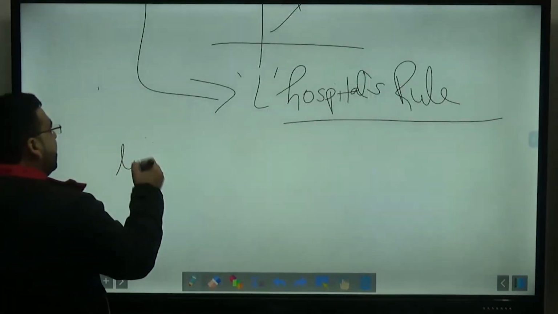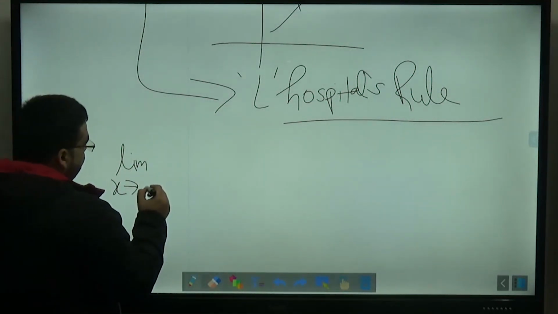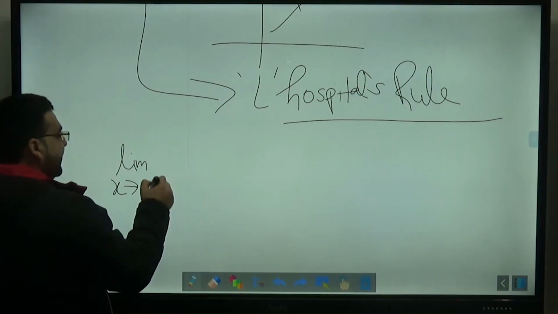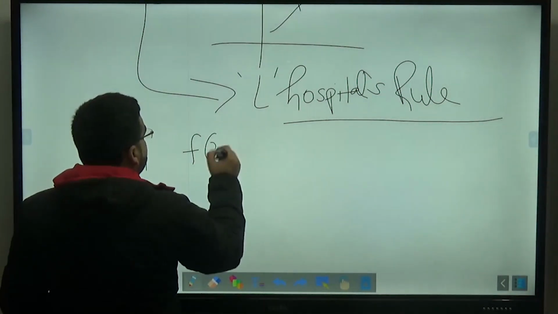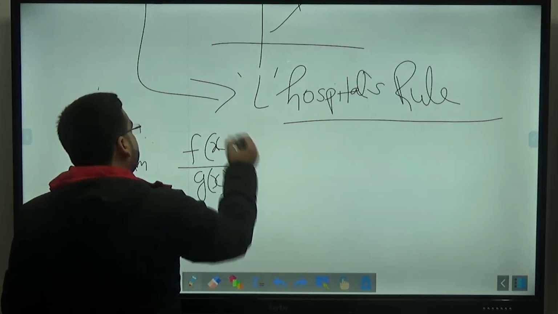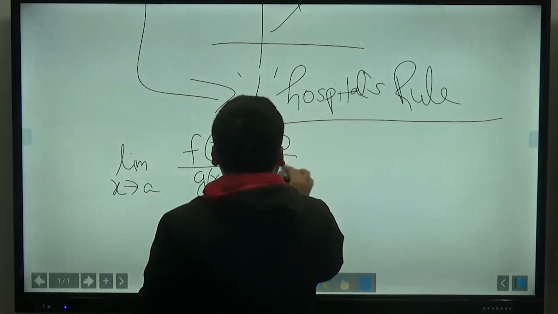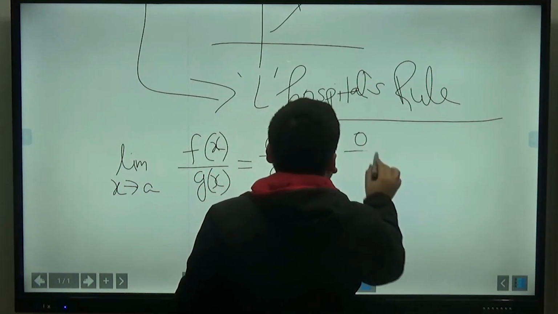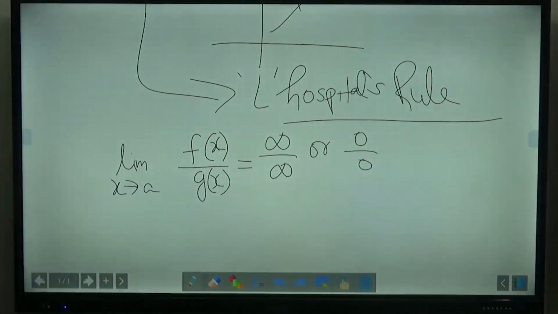That is limit x tending to some value a, of f of x divided by g of x. If this becomes infinity by infinity form or 0 by 0 form, then we apply the L'Hospital's rule.